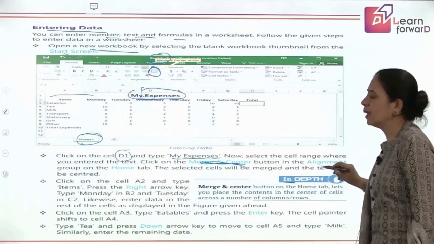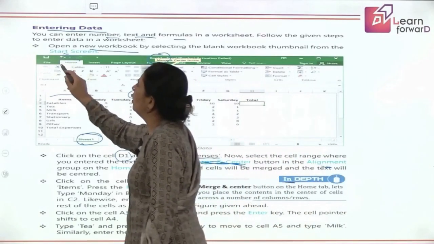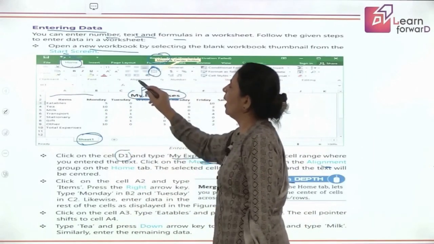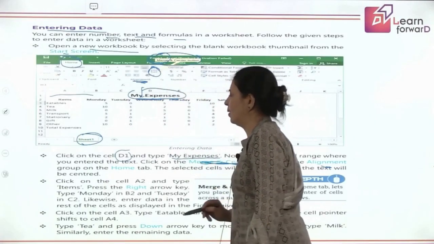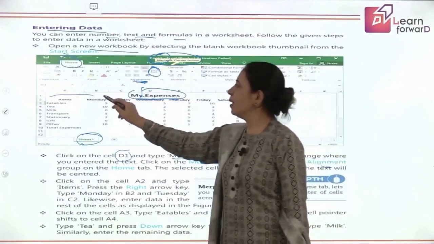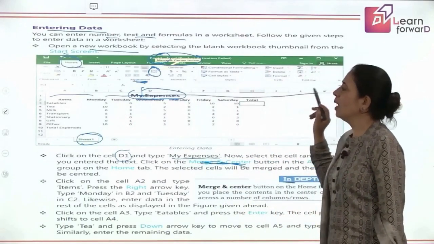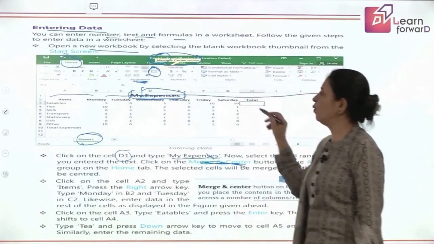It comes in the Alignment group of Home. When you go in Home, you get Alignment. In Alignment, you will find the Merge and Center button. Okay. So, you'll see the entire line is merged and it comes in the center of your worksheet.